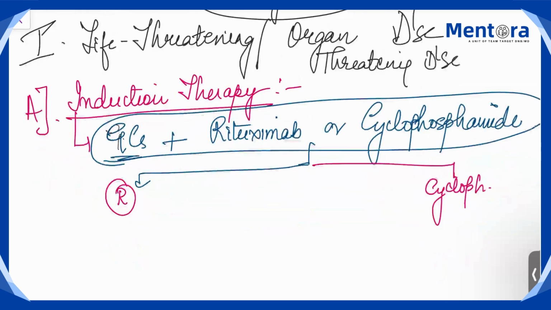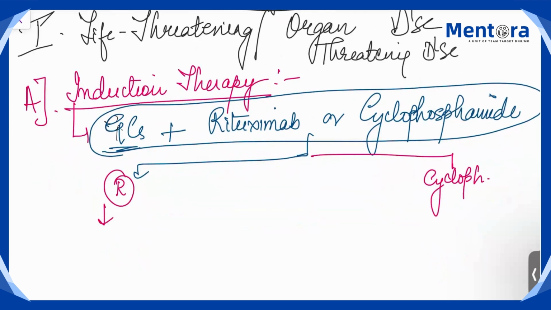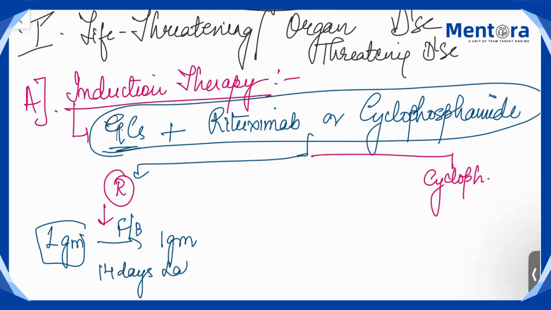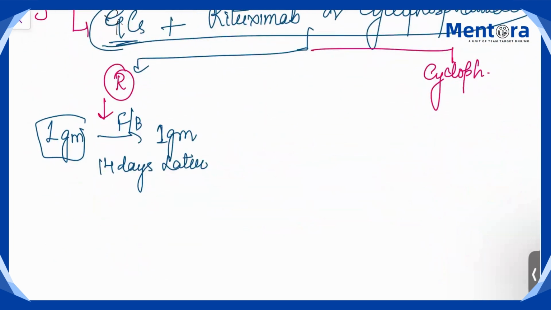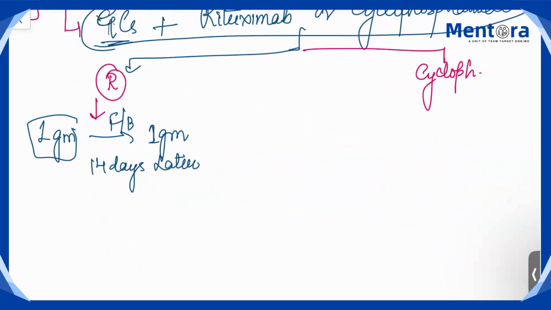So, if you are giving rituximab or you are giving cyclophosphamide, the dose of rituximab will be either 1 gram rituximab followed by 1 gram 14 days later. Okay. Either you can follow this protocol, 1 gram stat followed by 1 gram 14 days later, or it is also given as 375 milligram per meter square per week.